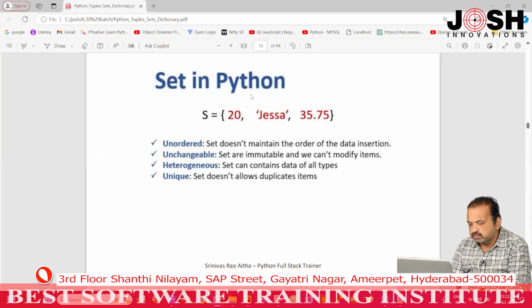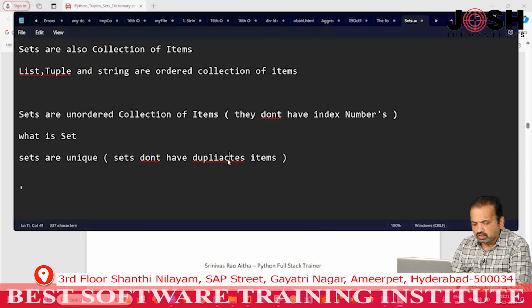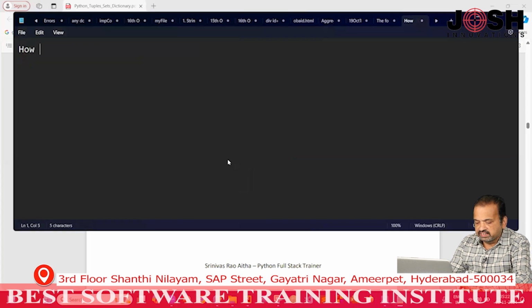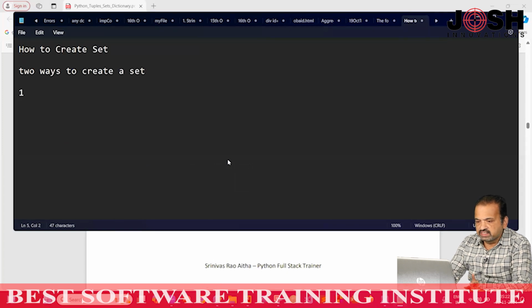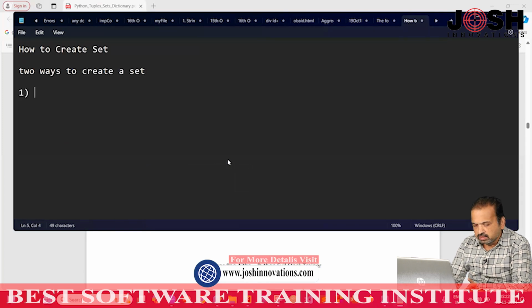Now, next point, we will discuss how to create sets. There are two ways to create a set. Number one is by using curly brackets.